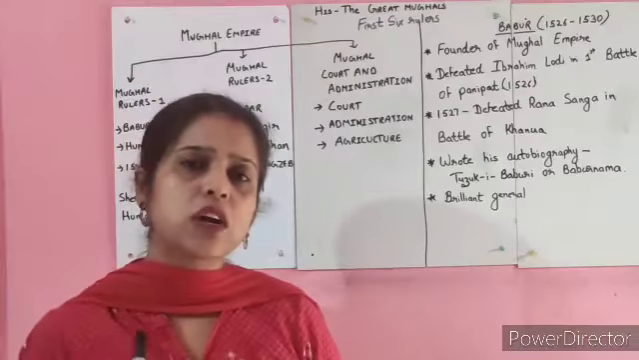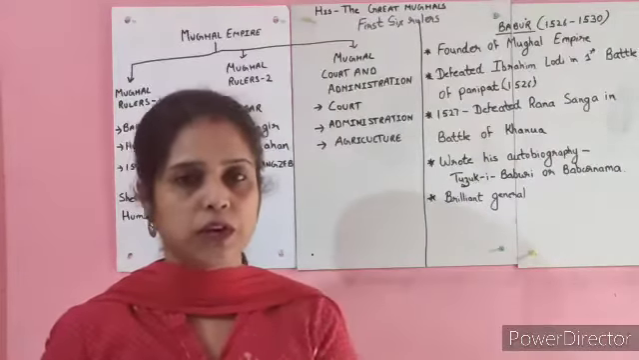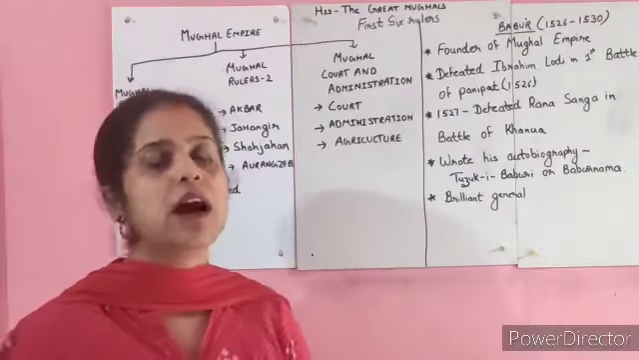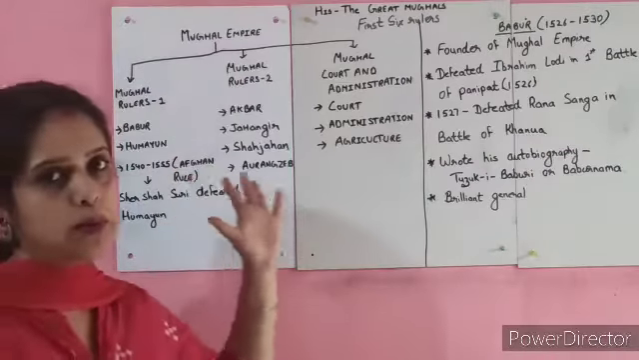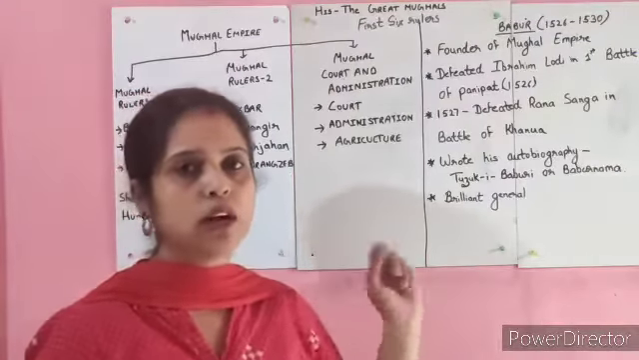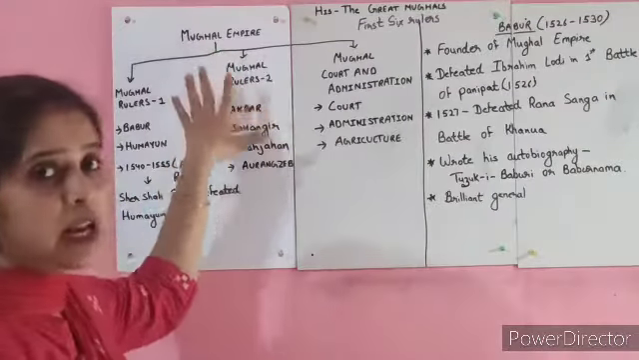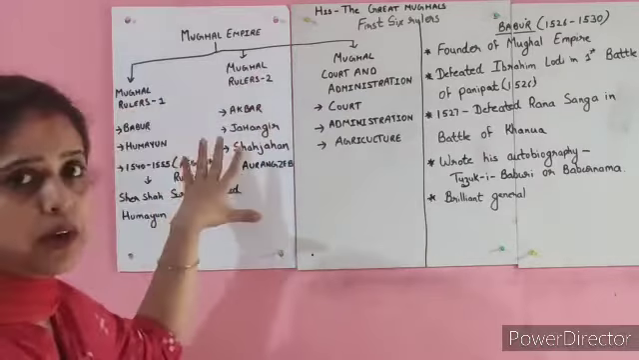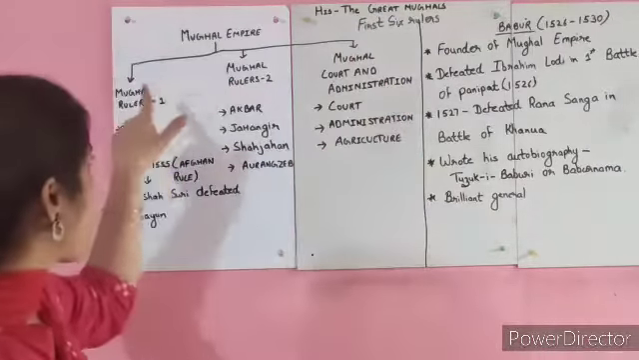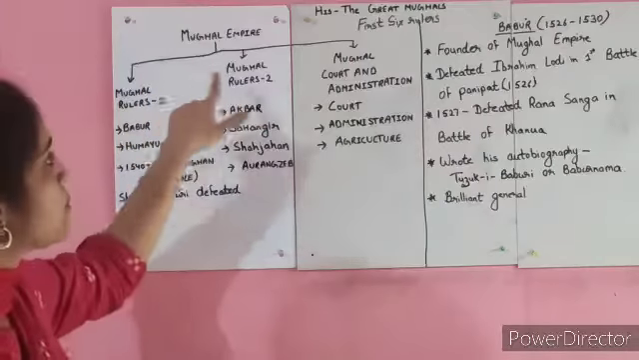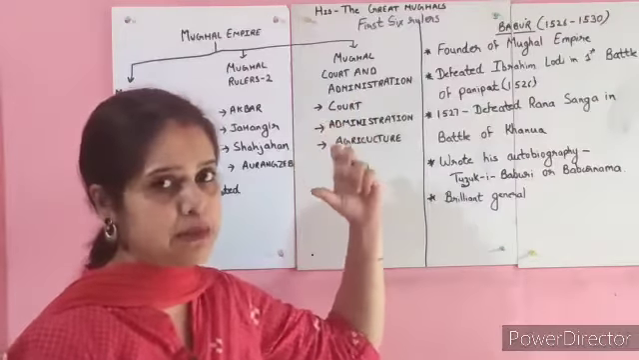I will be covering all these rulers in each video. We will be starting today with Babur. After that, we will discuss Humayun. In the same way, we will be discussing each Mughal ruler. Now, what I have done is, if you can see this chart here, I have divided this Mughal Empire into 3 parts. One is Mughal rulers 1, Mughal rulers 2, and third is Mughal court and administration.